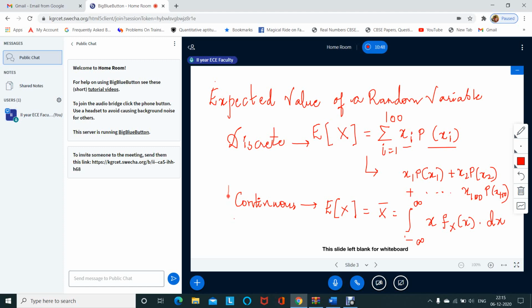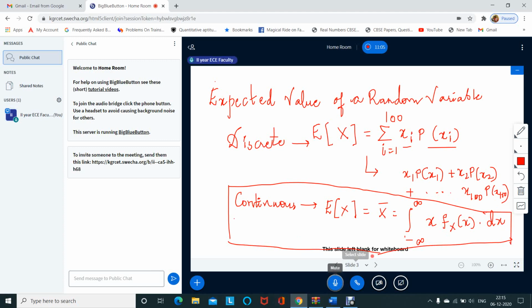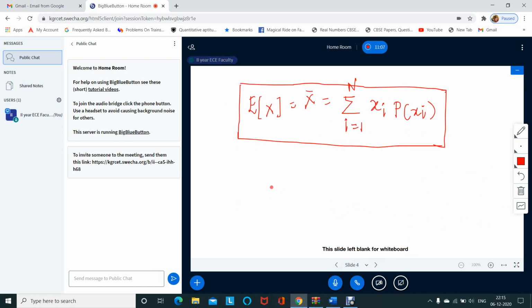So both the formulas are the expected values of continuous random variable and discrete random variable. Now we have found out the expected value of the continuous random variable and also expected value of the discrete random variable.